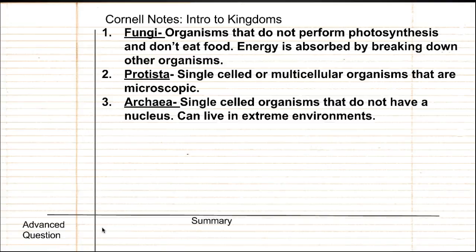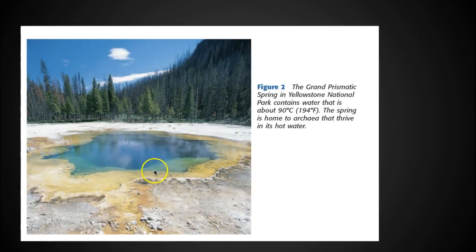So when we explore other planets and look for life, Archaea is probably what we would find because they can live in very extreme, very cold, or very, very hot environments. For example, the yellow looks like mud. It's actually a living creature. This color yellow is coming from the Archaea that's living in the hot water.